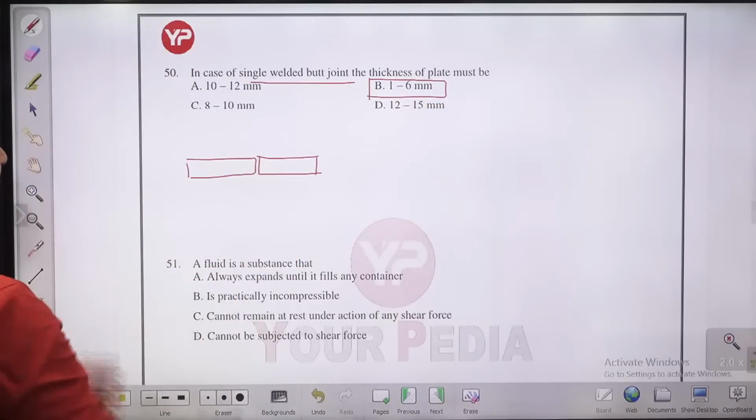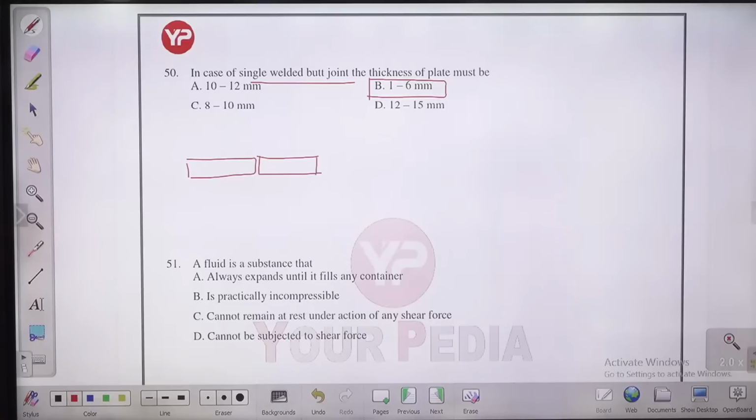Although there may be different types of butt joint, depending on the kind of bevel you provide: single V, double V, single U, double U. Here he has not mentioned any, so we take a square butt joint, a simple butt joint, not any V or double V case.